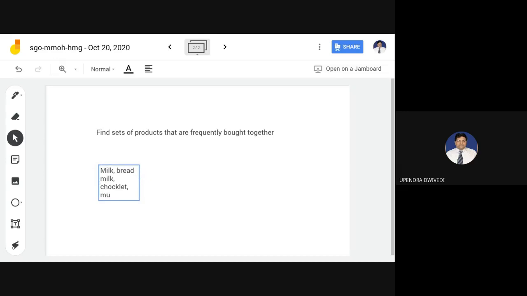Then if we are buying milk, bread, and butter, or milk, butter, or milk, bread, jam.